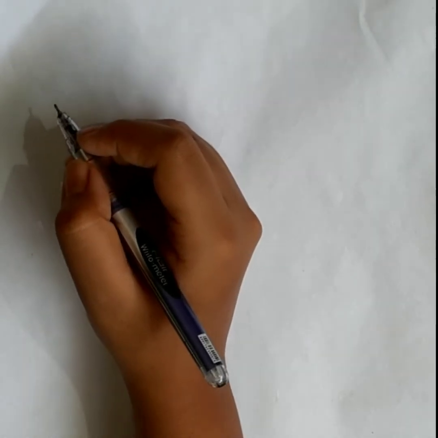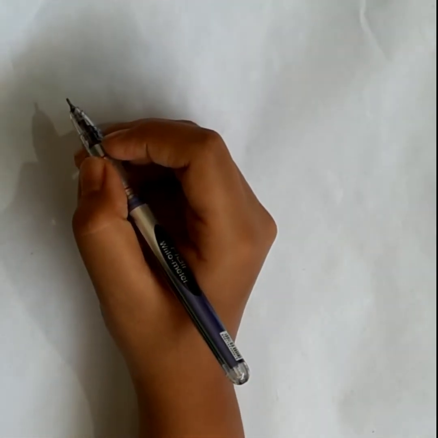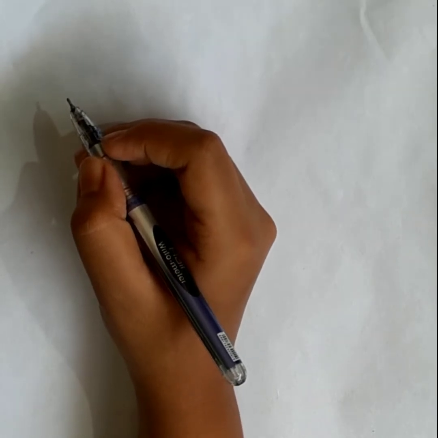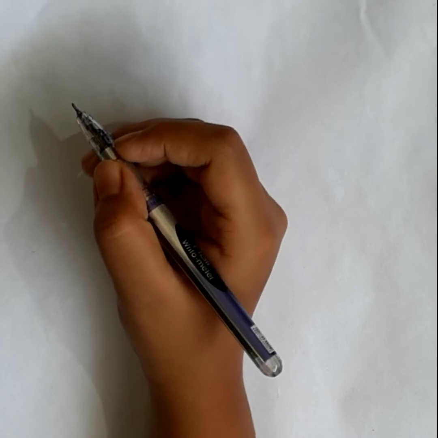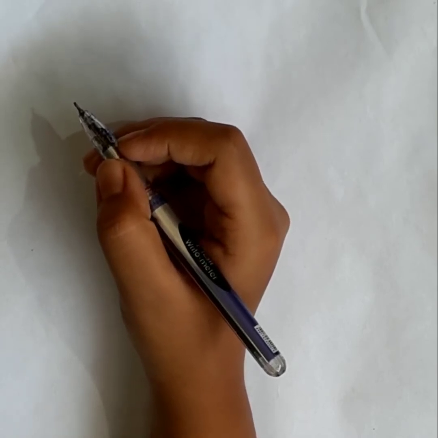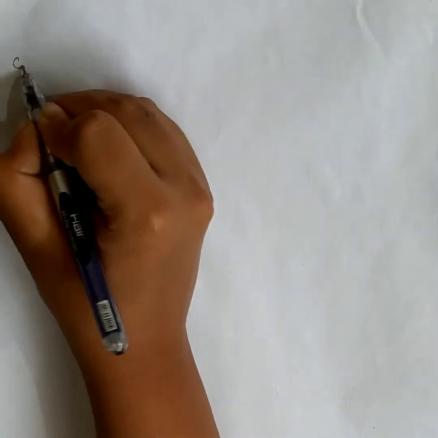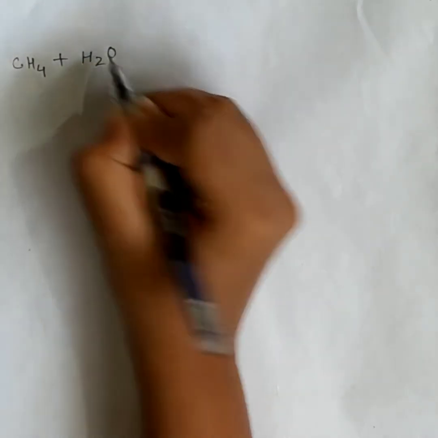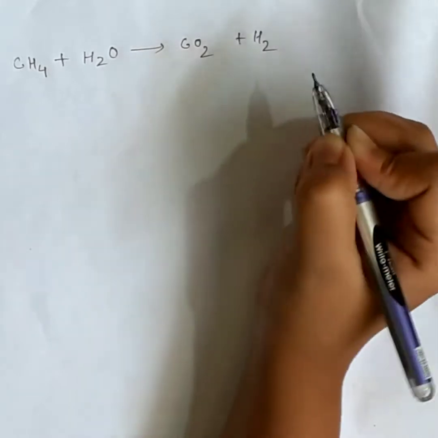Now I am coming to the part of synthesis of carbon dioxide. The main industrial source of carbon dioxide is as a byproduct of the synthetic ammonia process, in which the hydrogen required is generated either by catalytic reaction or by water gas shift reaction. These reactions are: when methane reacts with water, it forms carbon dioxide and hydrogen.